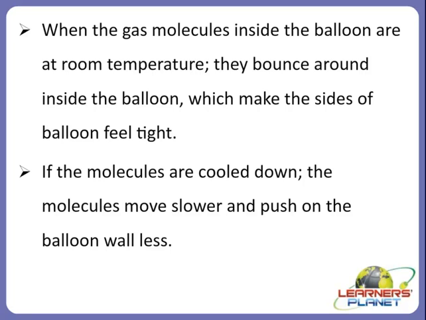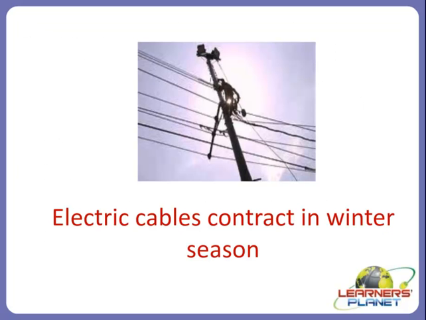Now let us understand the contraction process with the help of one beautiful example. Yes, again the electric cables. Electric cables contract in the winter season. As we saw, that electric cables expand in the summer season because of the heat, but in winter season, as we know, there is not much heat.